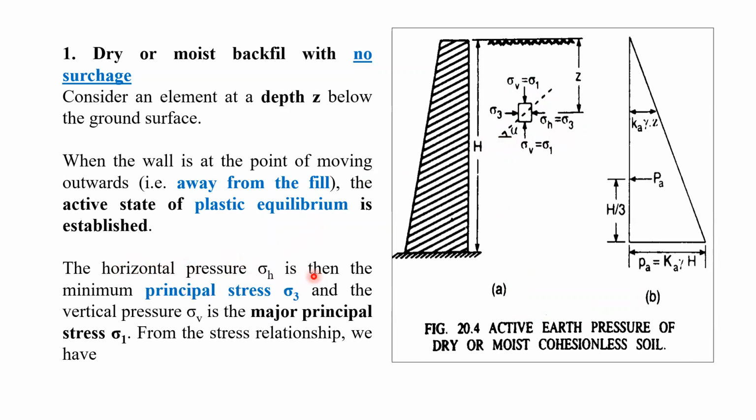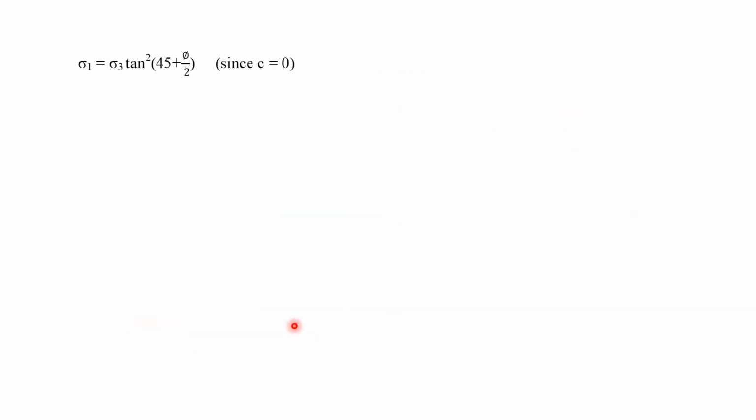So the horizontal pressure sigma H is the minimum principal stress, and the vertical pressure sigma V is the major principal stress sigma 1, right? From the stress relationship given by the Mohr-Coulomb equation, which we studied in the last lecture, sigma 1 is equal to sigma 3 tan square (45 plus phi by 2) plus 2c tan (45 plus phi by 2).